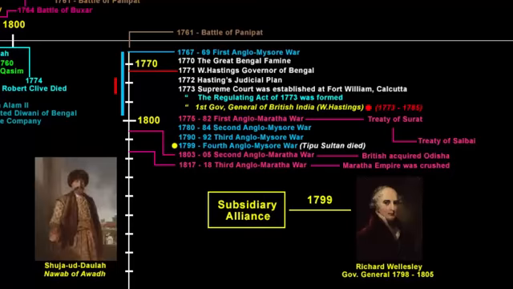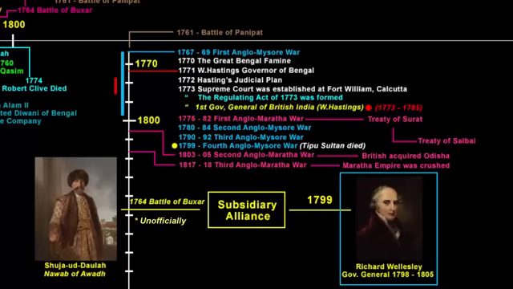Now unofficially, the Nawab of Awadh, that is Shuja-ud-Daula, was the first to enter into a Subsidiary Alliance after the 1764 Battle of Buxar. Now I'm not trying to confuse you over here. I just want you to think critically, because on one hand, the policy of Subsidiary Alliance was framed by Lord Wellesley, about whom we clearly know that he was the Governor General from 1798 to 1805, and on the other, we know that in the 1764 Battle of Buxar, three parties fought against the company. If you recollect, it was the Nawab of Bengal, Mir Qasim, then the Nawab of Awadh, Shuja-ud-Daula, and the Mughal emperor of that time, Shah Alam II.